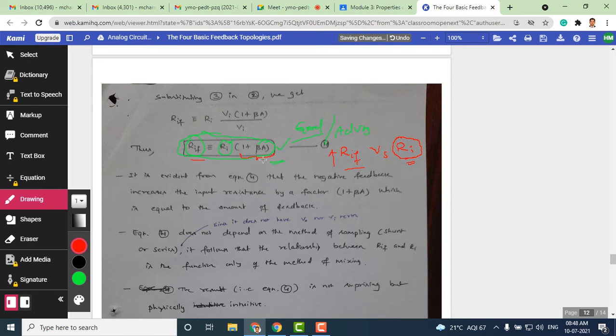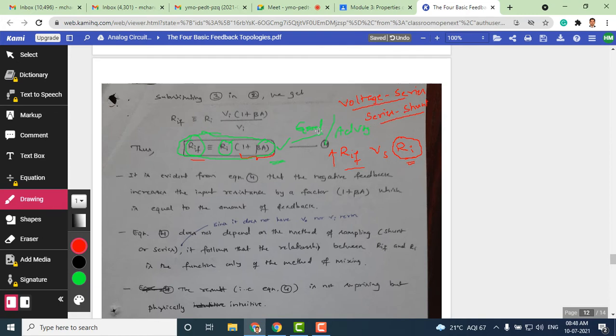That means in a feedback amplifier, the input impedance, especially for the voltage series feedback amplifier we are discussing, remember the type of amplifier. For all amplifiers, this is not the case. Only for the voltage series amplifier. What is the feedback topology that is suitable for the voltage series feedback amplifier? It is nothing but the series shunt feedback topology.